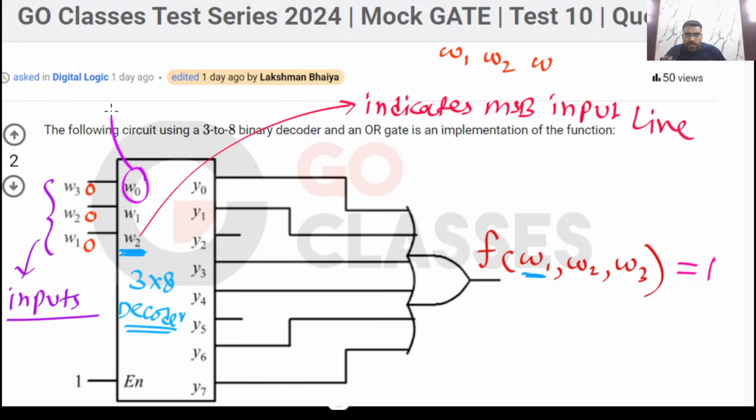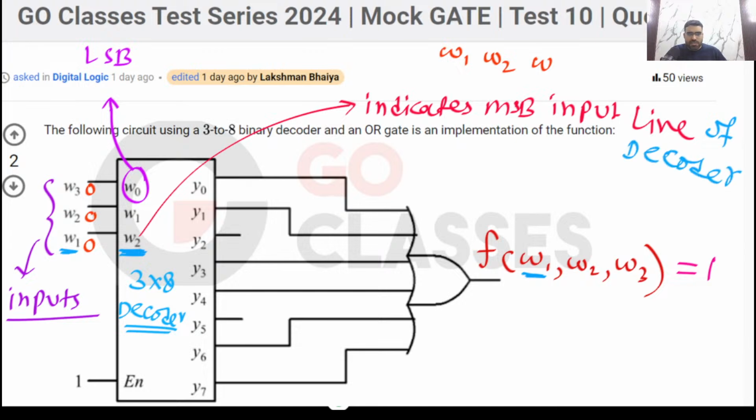In the decoder, this is the LSB input line, and this W2 indicates the MSB input line.